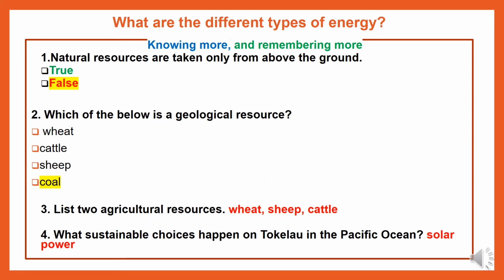Question 1, the answer is false. Natural resources are not only taken from above the ground. Question 2, coal is a geological resource. Question 3, you could have listed 2 out of any of these agricultural resources from wheat, sheep and cattle. And question 4, sustainable choices happening on folklore in the Pacific Ocean. One is known as solar power.